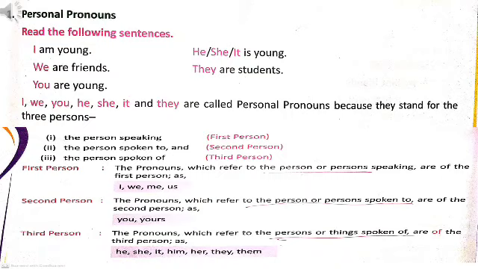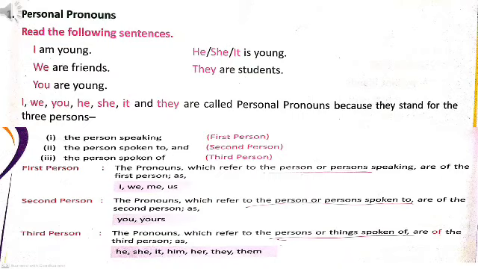The pronouns which tell about the listener are known as second person. And third person means pronouns which refer to the person or things we are talking about, about whom or about which thing we are talking. The pronouns which tell about these are known as third person.